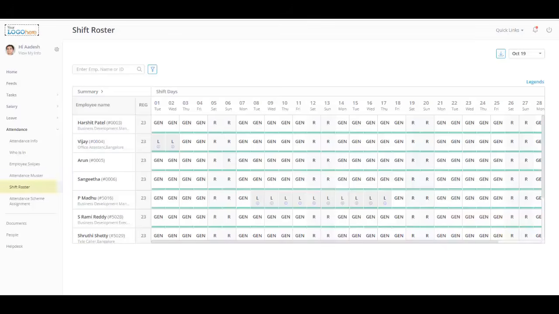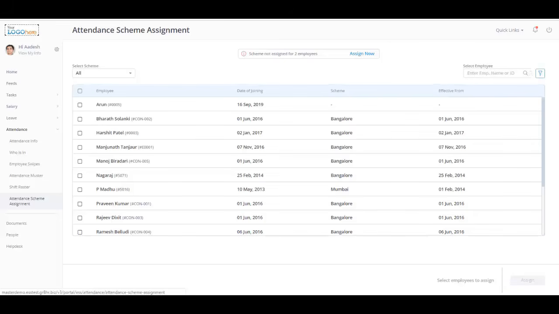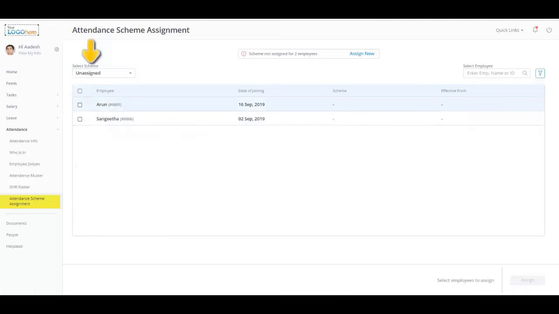On greytHR, managers can view and assign their respective team members' shift information from the Shift Roster section on the ESS portal. To manage employees' attendance on greytHR, it is mandatory to assign an attendance scheme to your employees. As a manager, you can view and assign an attendance scheme for your respective team members from the Attendance Scheme Assignment section. From the Attendance Scheme drop-down, select the status as unassigned to filter the list of employees for whom the attendance scheme is not assigned.